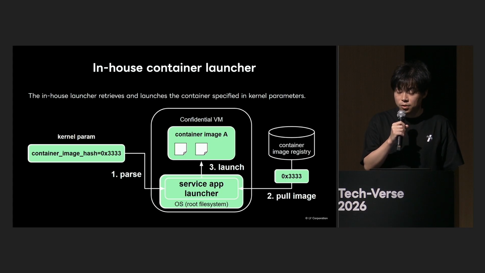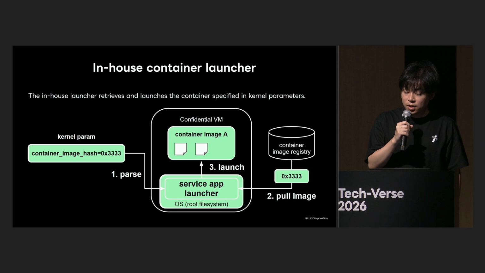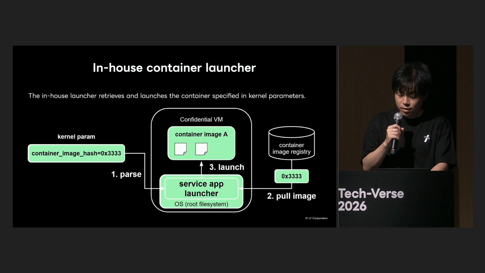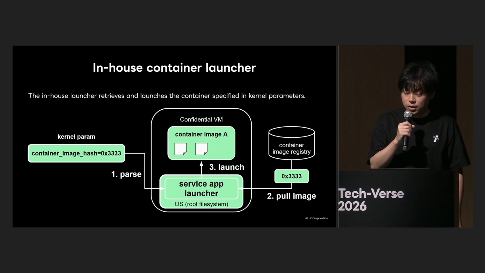Here, the service application launcher is contained within a root file system protected by dm-verity. Therefore, the launcher itself also starts without being modified. As a result, using a container image digest, the specified application container is also launched exactly as specified.